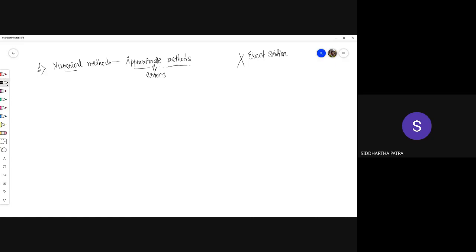When you really cannot get this, we'll talk about such situations. There are many such situations, but let's say when an exact solution cannot be obtained, then you should go for a numerical method, which are by virtue approximate methods, and they have errors, and your job would be to minimize this error. So finite element method is a numerical method which is an approximate method, and it has errors, and there should be ways to minimize the errors. And that you should be familiar with.